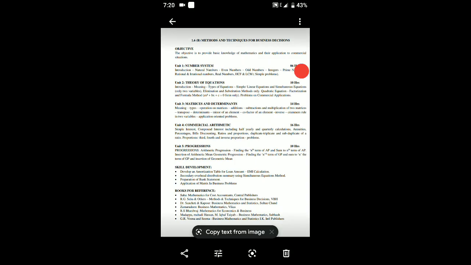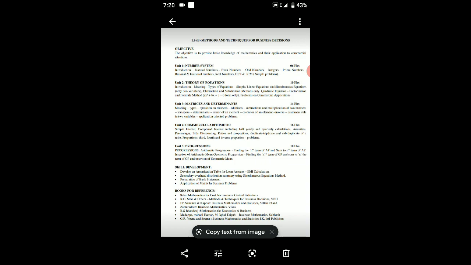Next go to transpose, determinants, minor of elements, cofactor of element, inverse, Cramer's rule in two variables, application oriented problems. Okay, these things are very important from the examination point of view. They are going to ask 14 marks questions and 6 marks questions.